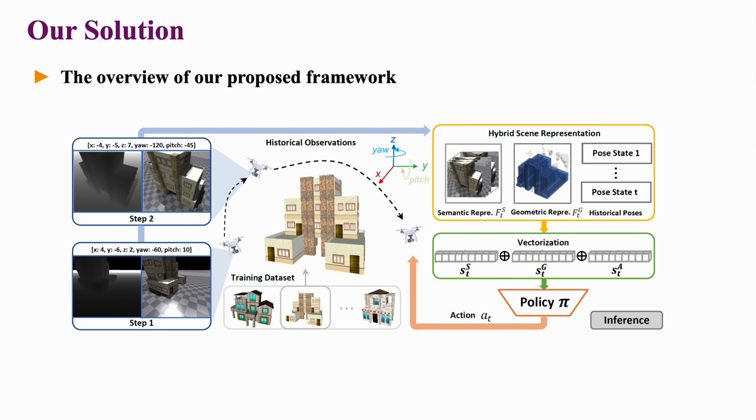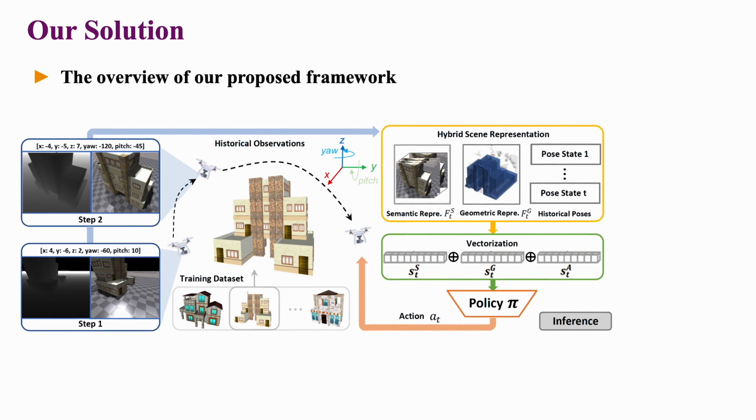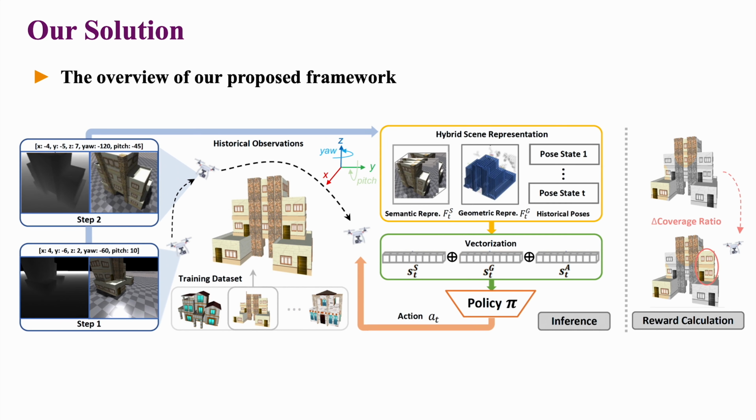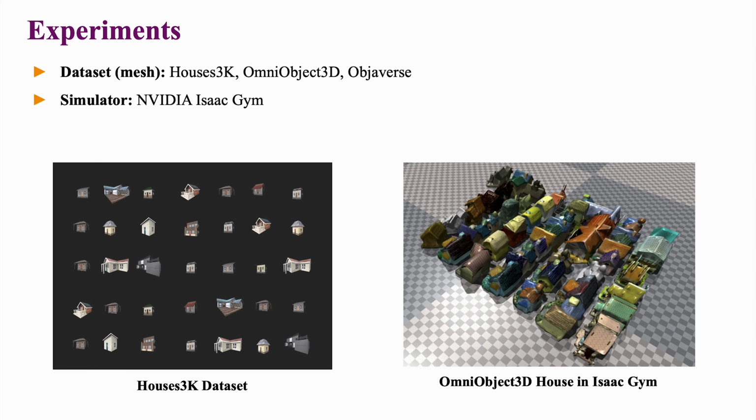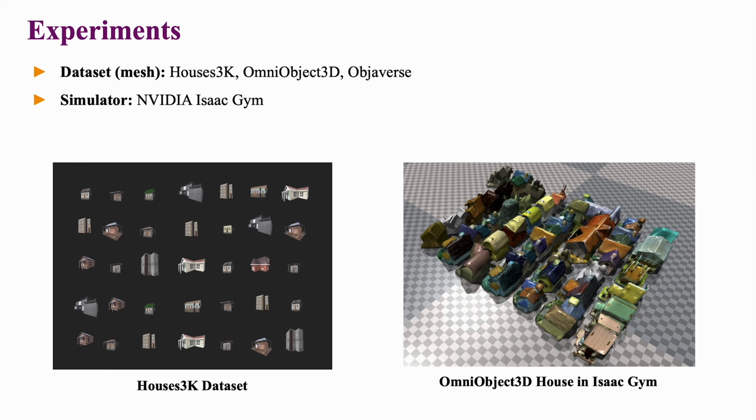Here is an overview of our policy network. To train the network, a reward signal that encourages the drone to increase the coverage ratio will be returned at training time. We train our policy on hundreds of objects from Houses3K. It can generalize to unseen objects from Houses3K, OmniObject3D, and OmniObjects.